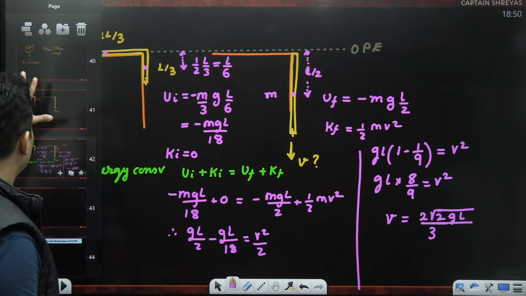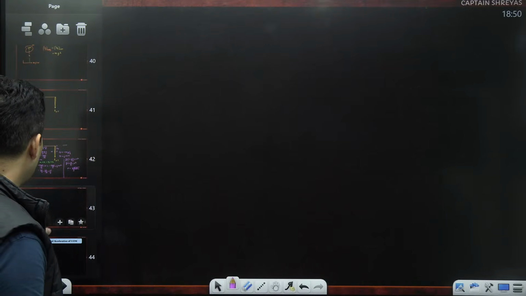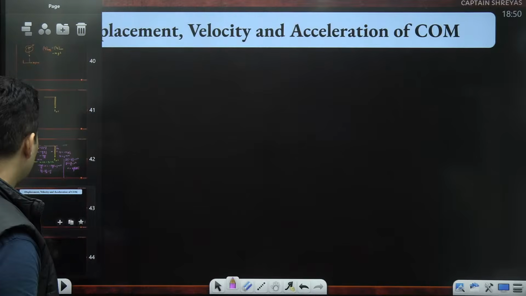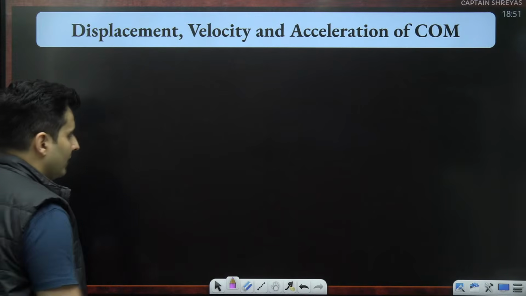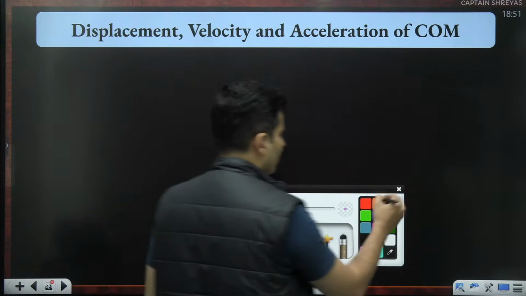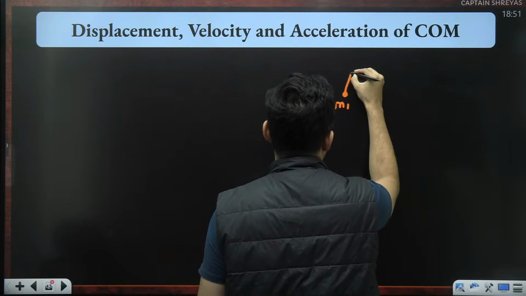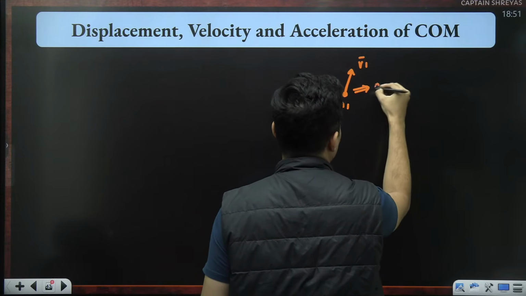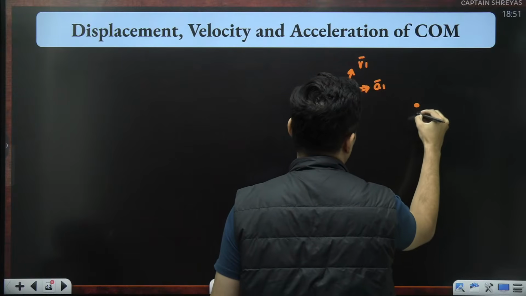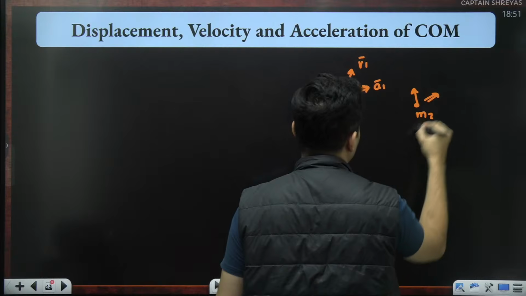Okay, so this is a beautiful application of this. Now, let's slowly move towards displacement, velocity, acceleration of center of mass. That is the next topic at hand. So say for example, you have some mass 1, it has some velocity 1, it has some acceleration number 1. Similarly, mass number 2 has some velocity, some acceleration.